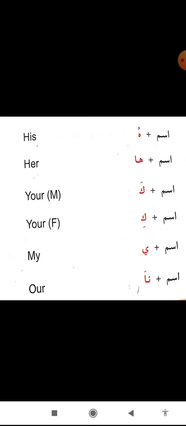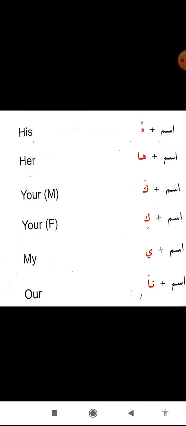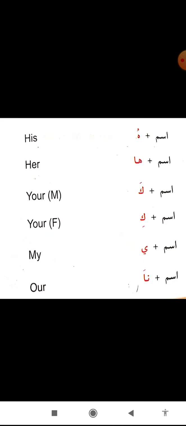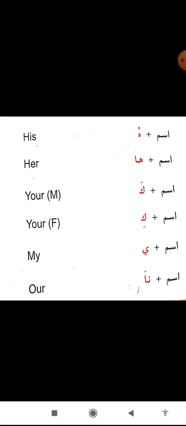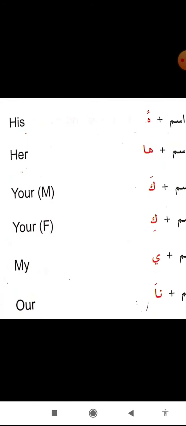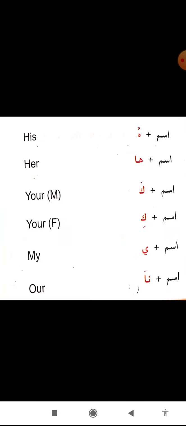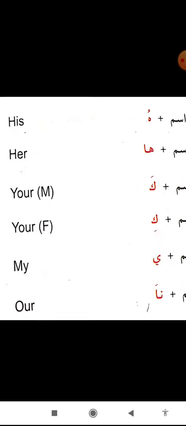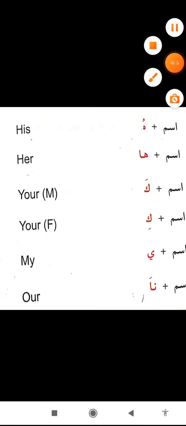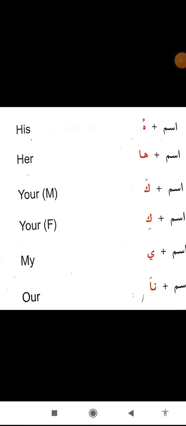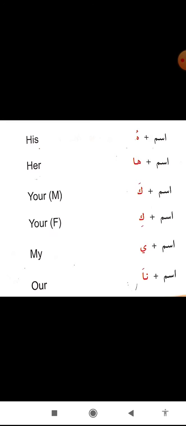Now you can see ismun plus ka, and in front of it the translation, your, and in brackets m. You can observe these things. The first one has the fatha on the kaf, meaning zabar on the kaf, and the second zamir has the kasra on the kaf, meaning zer under the kaf. They look the same at first sight, but if you understand properly, the kaf with fatha is masculine and the kaf with kasra is feminine, right? So ismuka, your name.